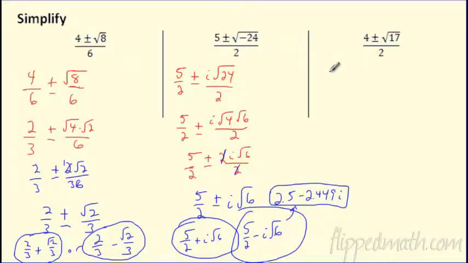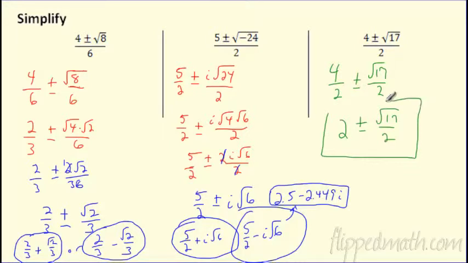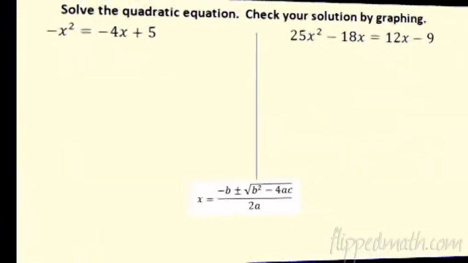What do we really do? We're going to split this into 2 fractions, and sometimes you can't really do much with these. Well, the first one reduces, doesn't it? This is 2 plus or minus, and then we're done. Radical 17 over 2. So that's it. Sometimes there's not a lot going on here, but that's cool. We're okay. We're good to go. Fantastic. Moving on.